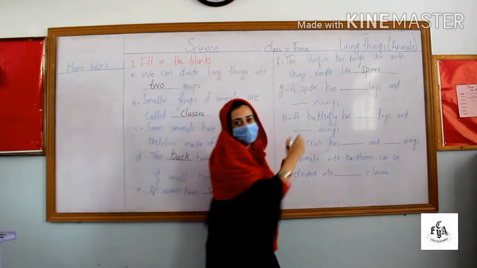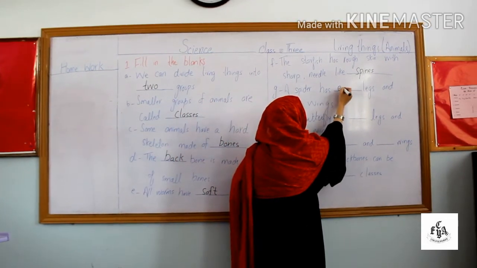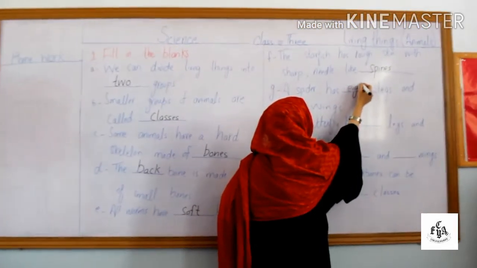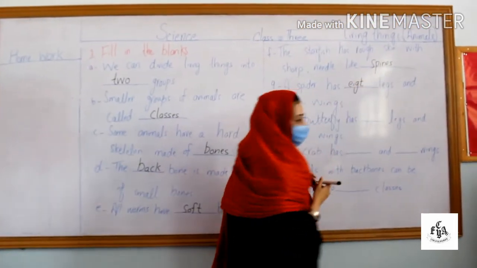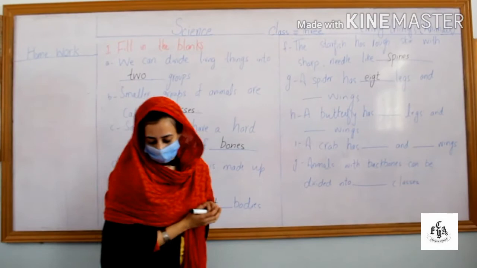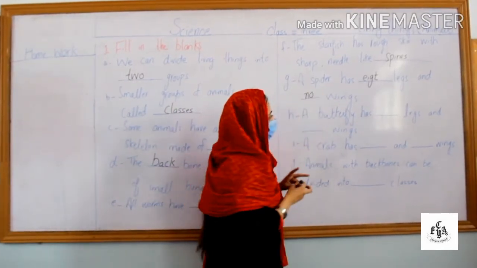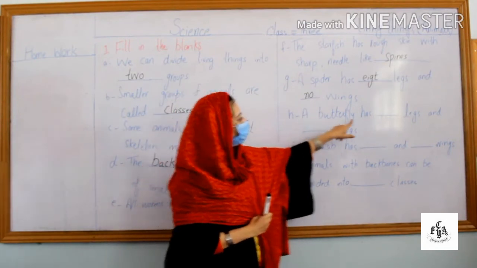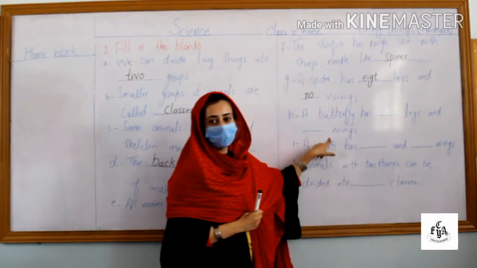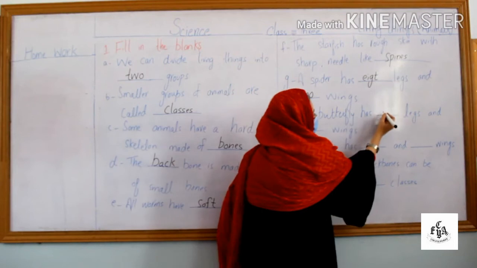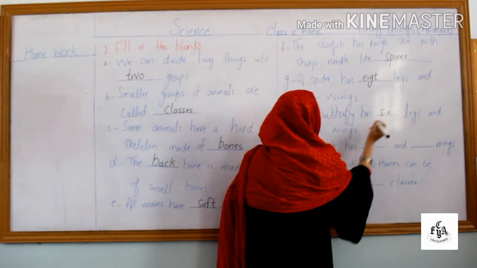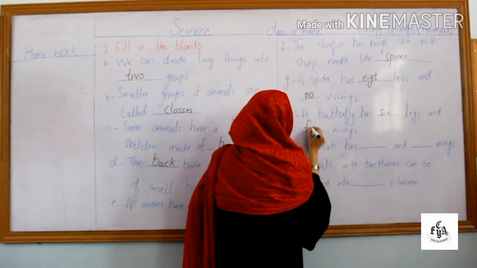Yes, it has 8 legs and how many wings? No wings. A butterfly has dash legs and dash wings. 6 legs and 4 wings.